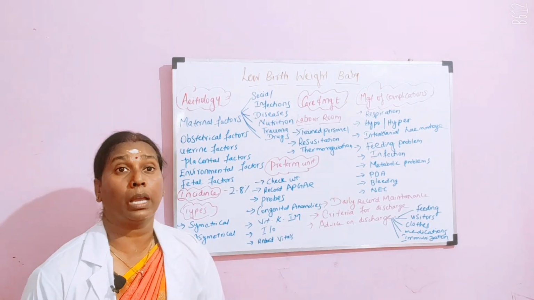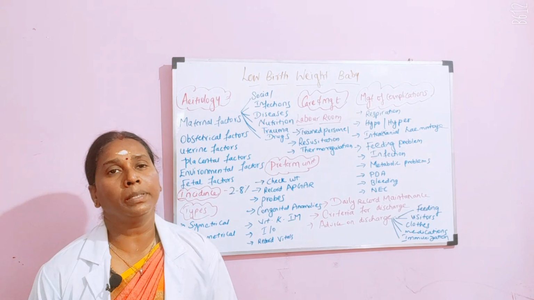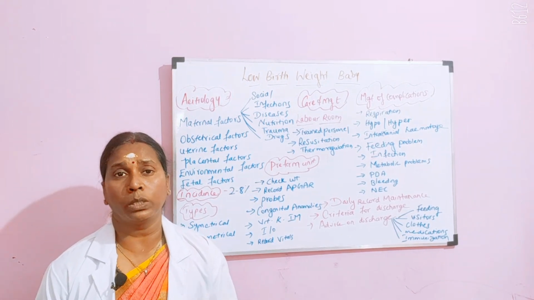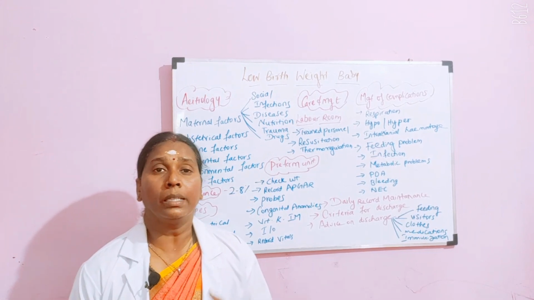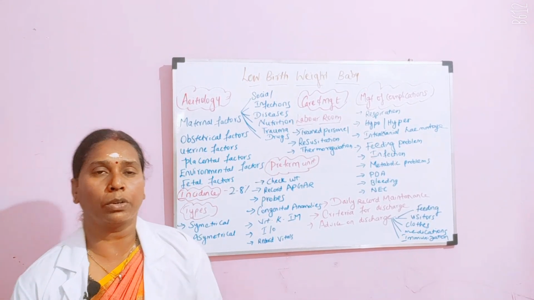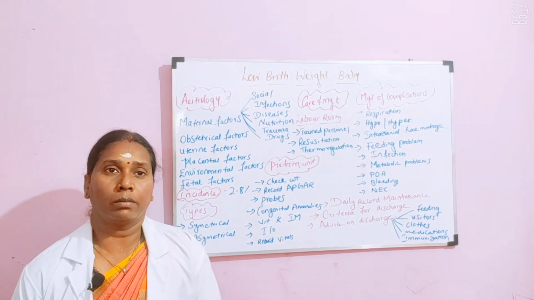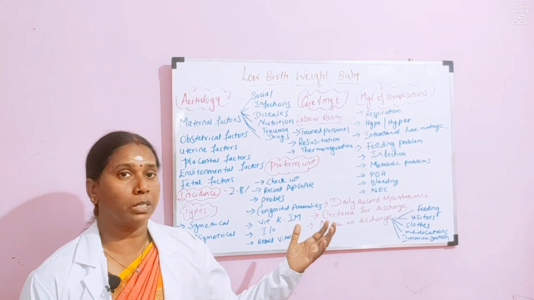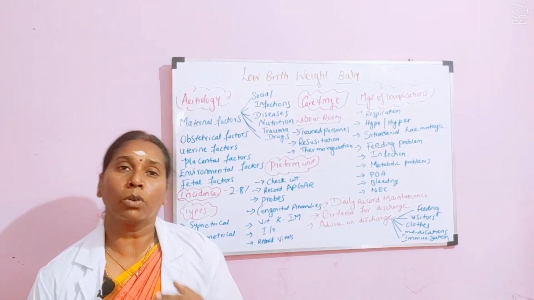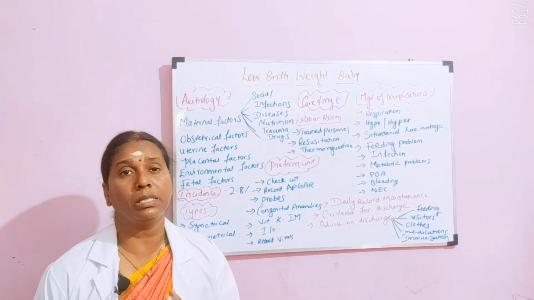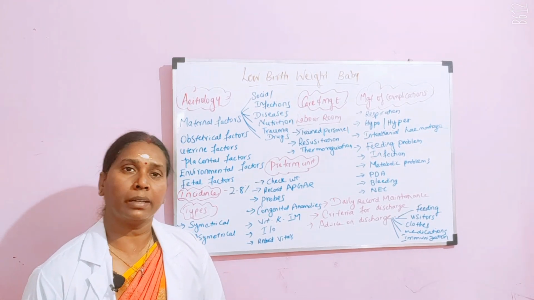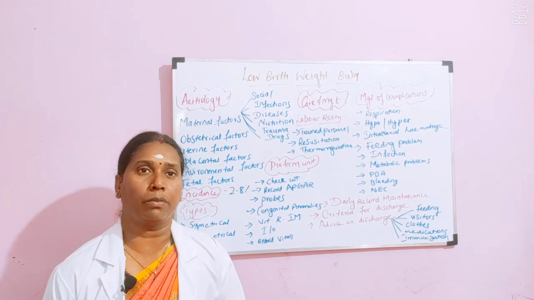And then we have hypothermia. Hypothermia is because you don't maintain adequate temperature. Then burns, when the baby is exposed to a high level of warmth, that is, when you provide extra warmth, it must not cause any burns to the baby. Then intracranial hemorrhages. We have already discussed that these types of babies have more chances of bleeding, so you can suspect intracranial hemorrhages also; you have to be careful.